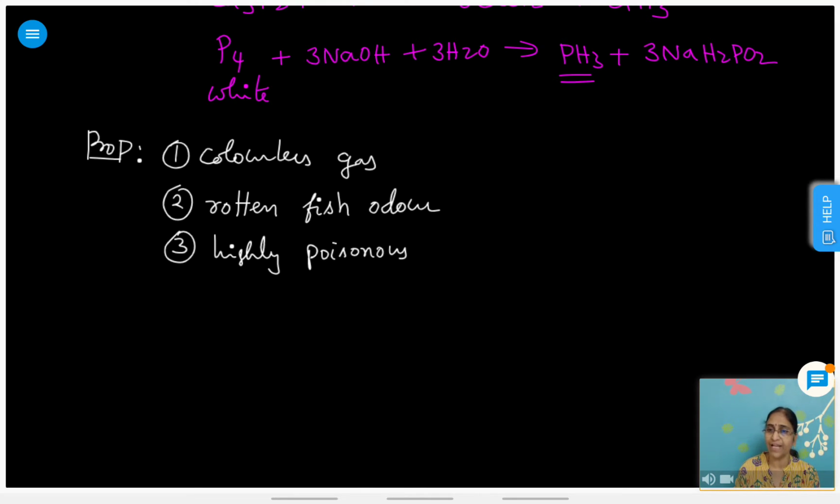But it is non-inflammable. Presence of impurities makes it inflammable, like presence of PH4 or P2H4 or vapors of phosphorus makes it inflammable. Actually, it is non-inflammable.